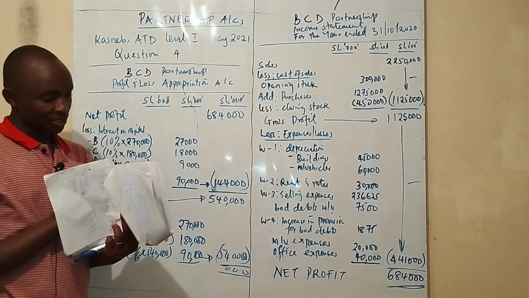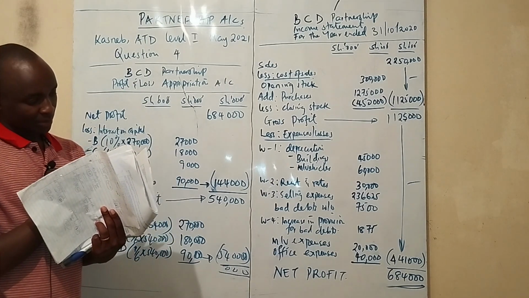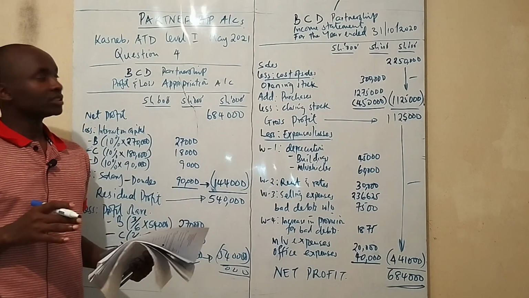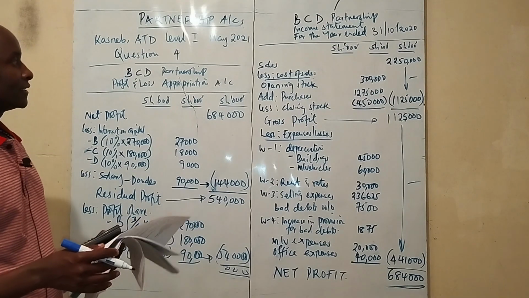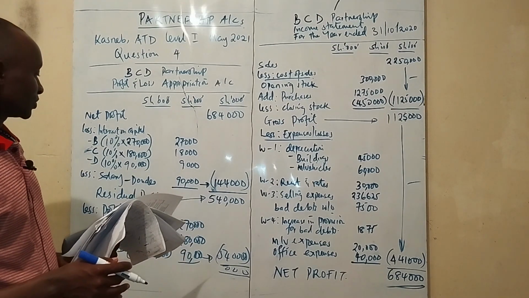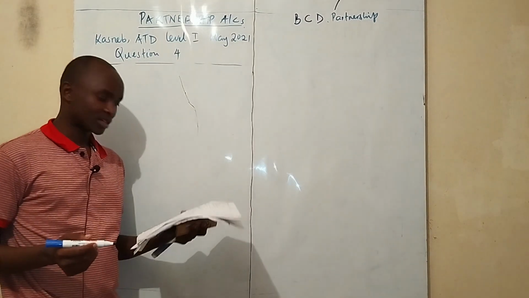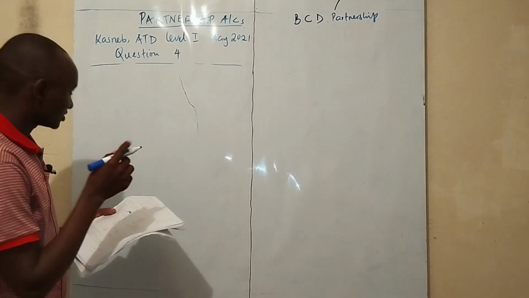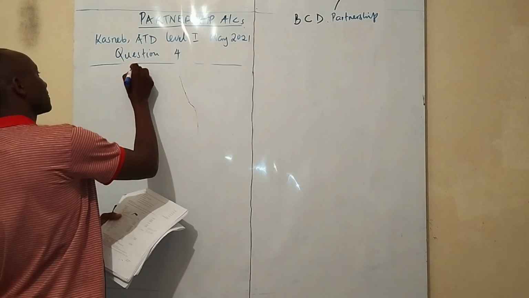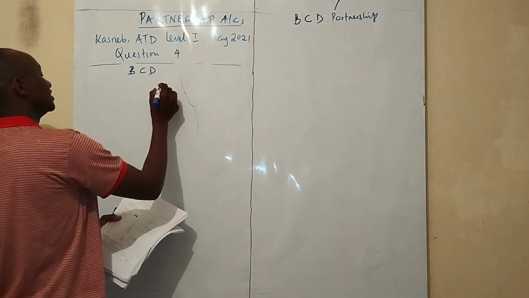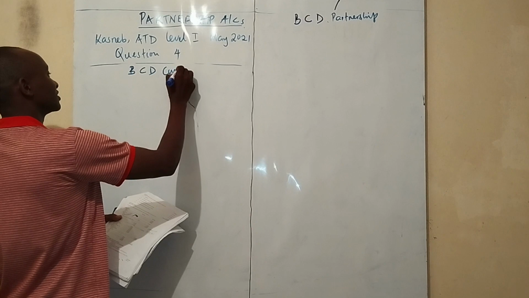So ladies and gentlemen, let's now move to opening the current account, because that is a requirement by the question that we open the partner's current account, and then finally the statement of financial position. So we can now open the partner's current account comfortably. So let's go. You're going to say B, C, and D current account.